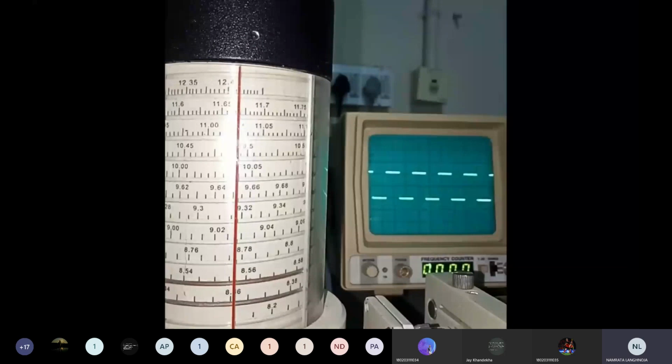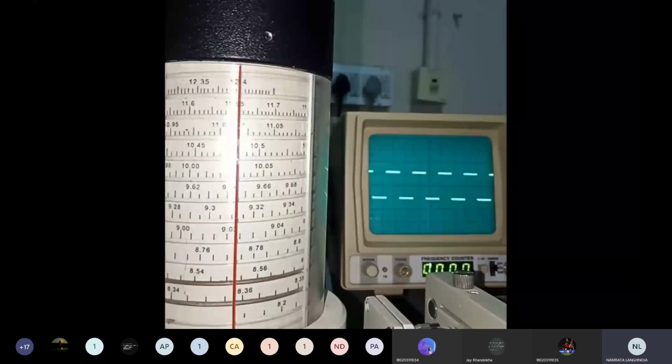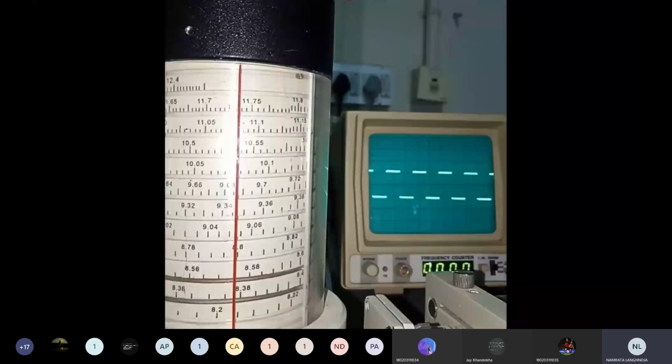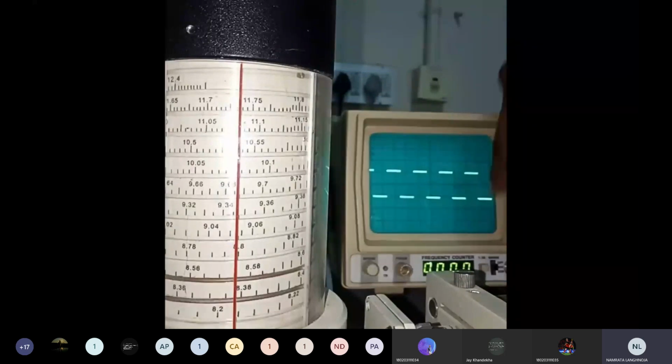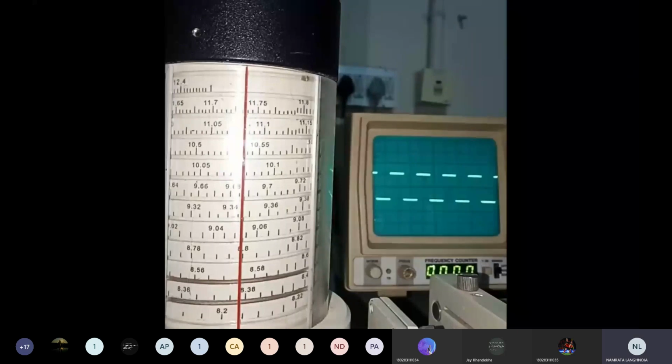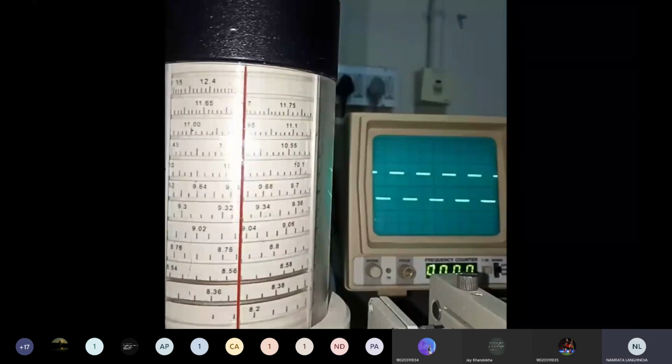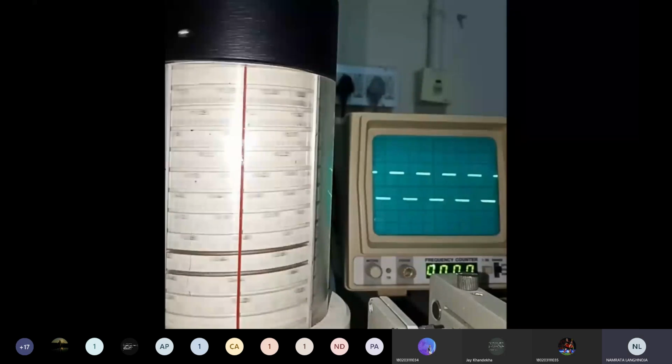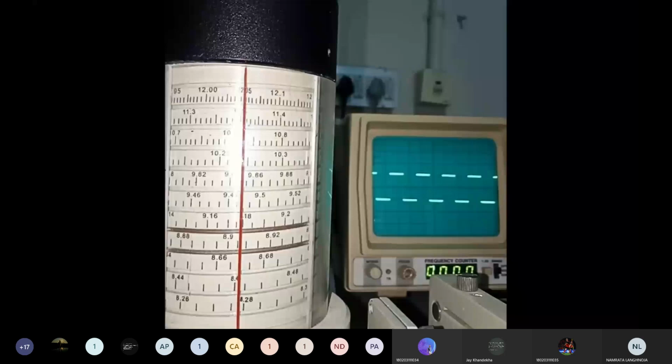I am slowly changing. You have to constantly watch this screen. We have to see whether the amplitude is changing or not. I will rotate this slowly, and at one location the amplitude variation will be there, and that location is our resonant frequency. I am slowly changing it.